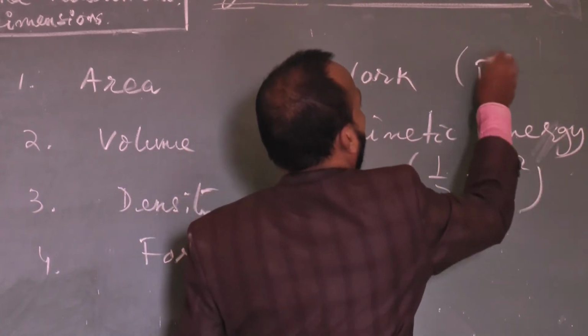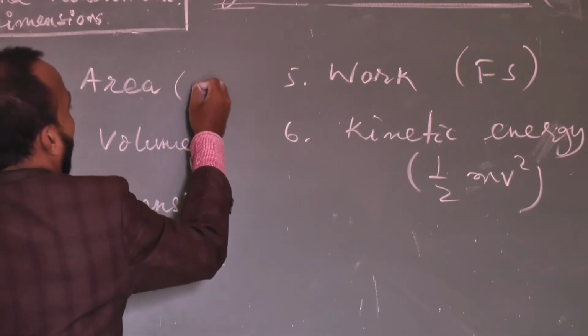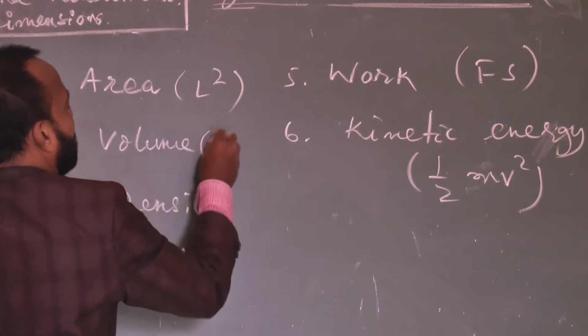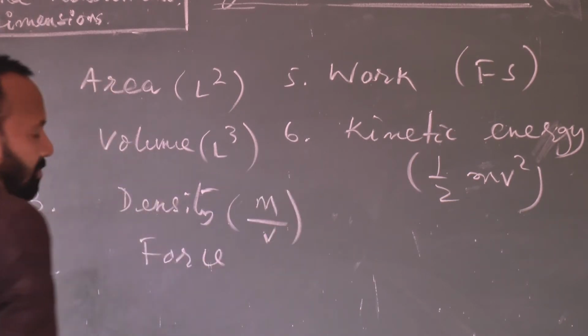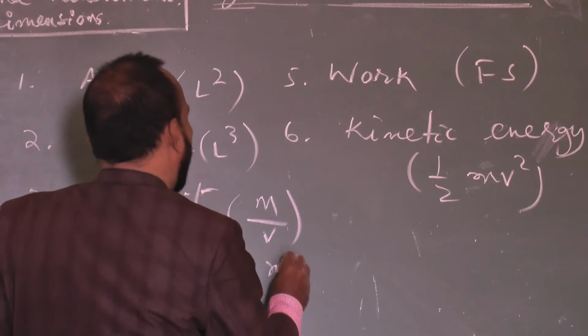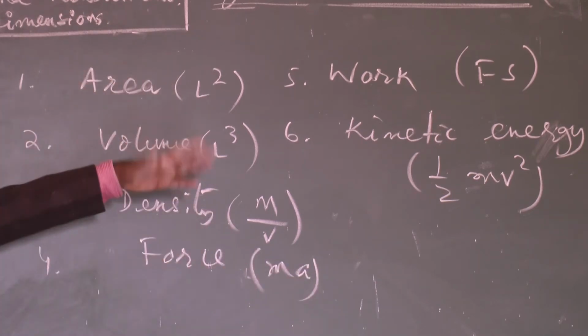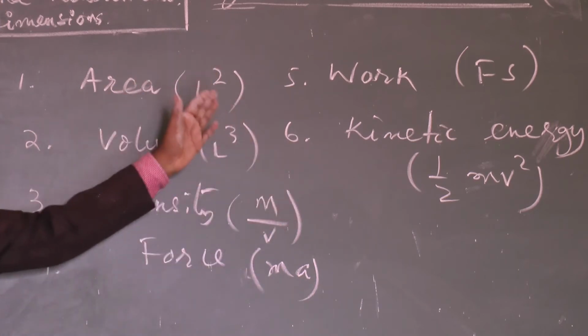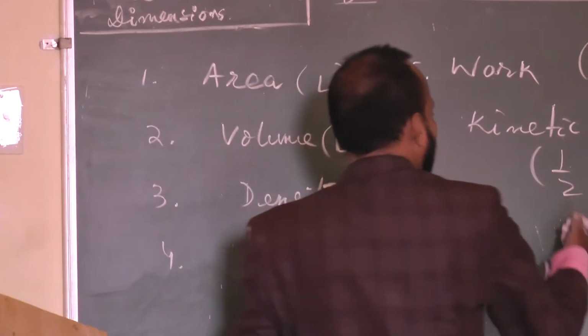Work done is force into distance. Area is equal to side square, suppose L square. Volume is equal to L cube. Density is equal to mass upon volume. Force is equal to mass into acceleration. The force applied by anybody is mass into acceleration. So whenever we discuss the details, then I will go into detail in the dimension case. Now kinetic energy like this one, etc.